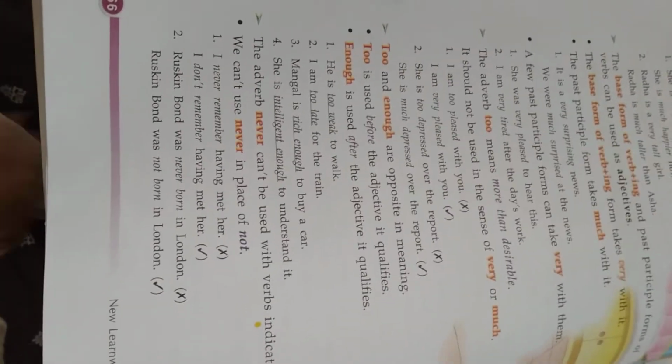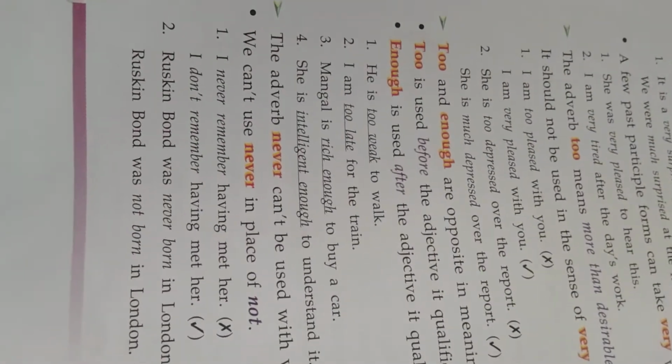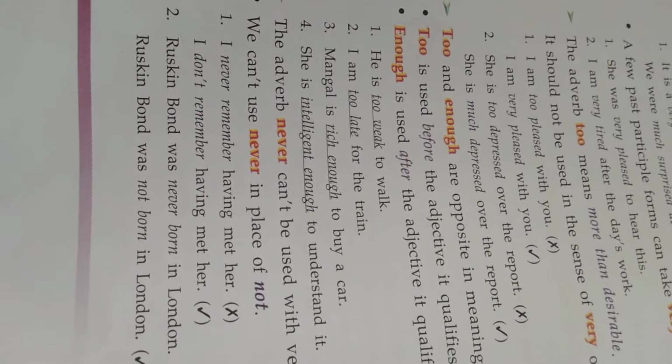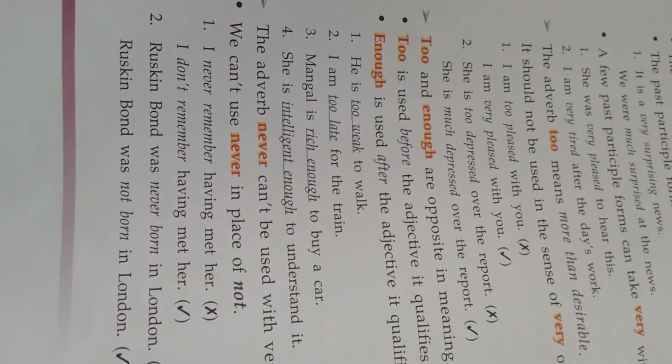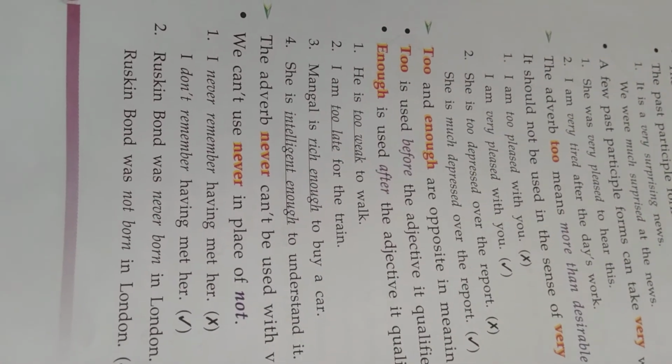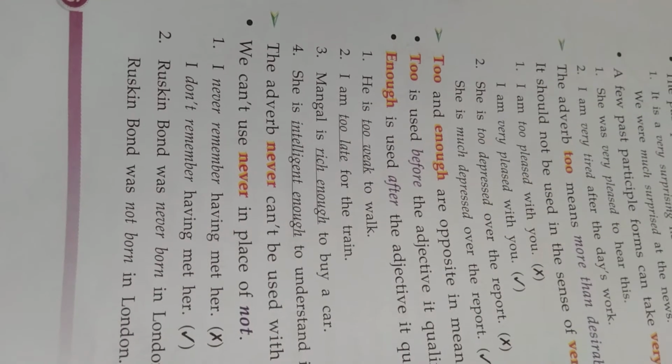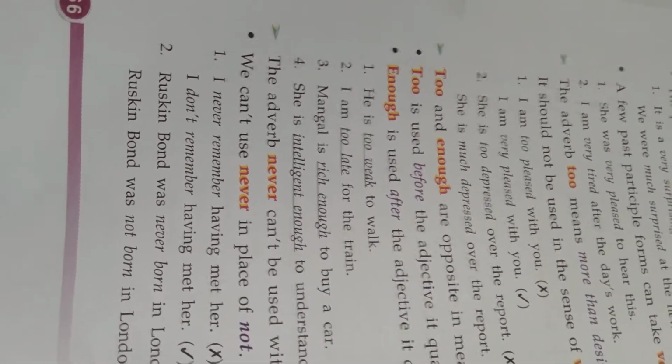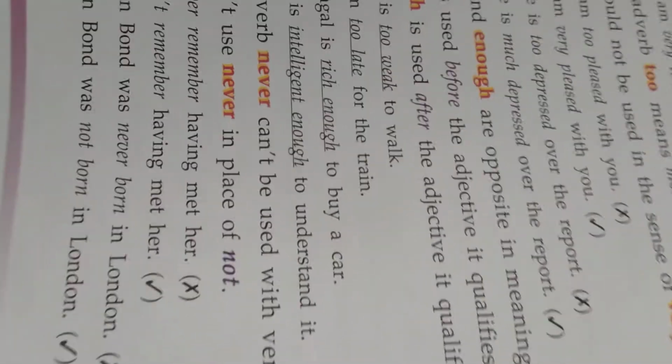Now the adverb never cannot be used with a verb indicating some point. We cannot use never in place of not. Okay, I do not remember having met her. Never cannot be used in place of not. If it is not, then not will be used, never will not be.